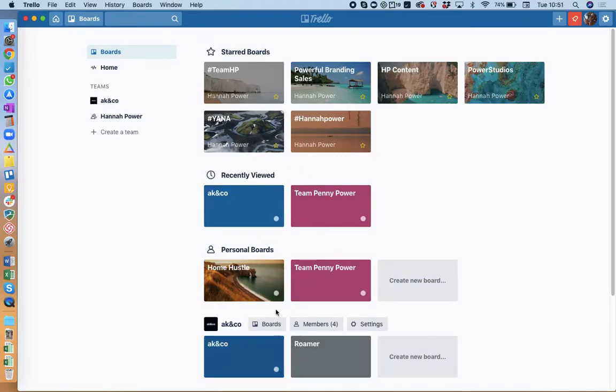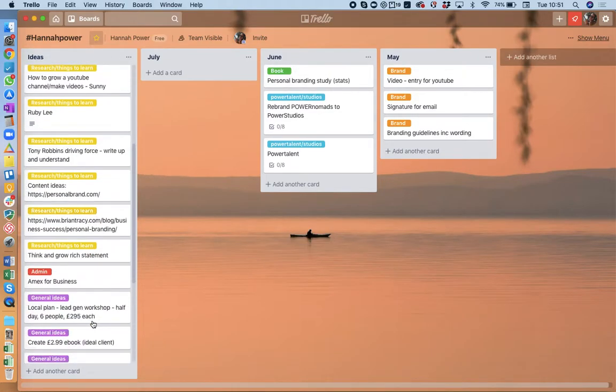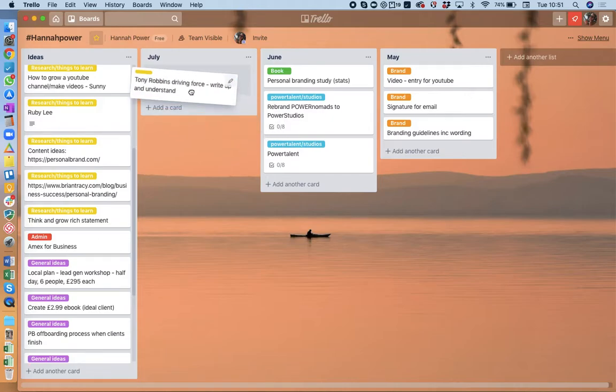I'm also in a few extra boards, client boards, which means that I can pop in and see what my clients are up to. I have a board which is just for me. That's the hashtag Hannah Power one. That's where I just brain dump ideas in. I haven't done this for a while, but I actually put things into monthly columns. If I think, oh, actually, that's something I want to read this month. So for example, Tony Robbins' Driving Force, write up and understand. I might decide actually that's something I want to do in July.